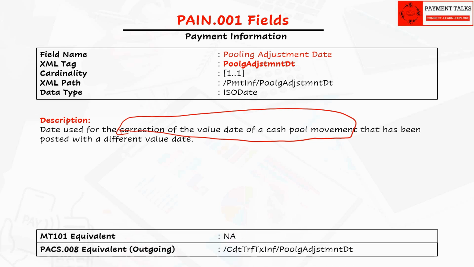There is no equivalent in MT101. This is of very least significance for Pacs.008. Though Pacs.008 contains a field with the same name, it is only for information purposes, but not used in the processing either by banks or clearing schemes.